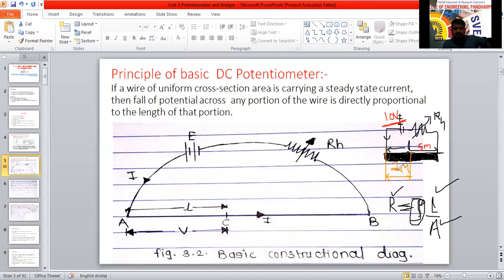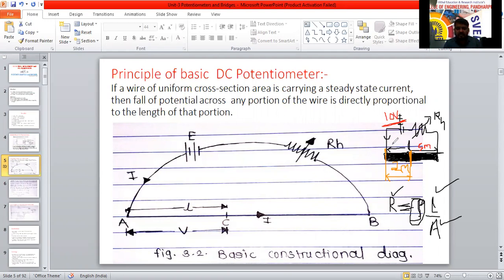Yes. How is it 10 volt? I'm not asking across this complete conductor. I'm asking, I have made one point here now. Only from here to here only. The length of the conductor is 2 meters only.